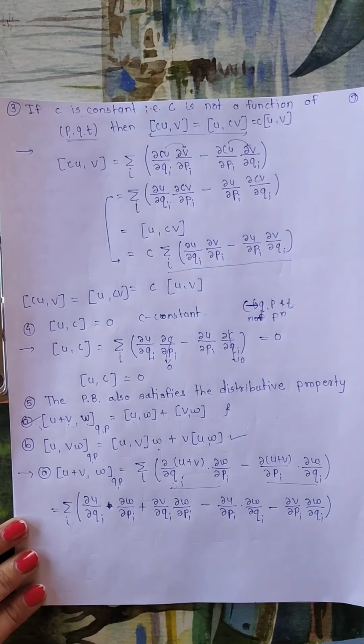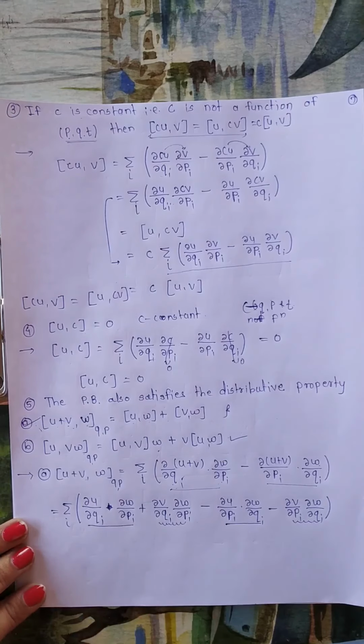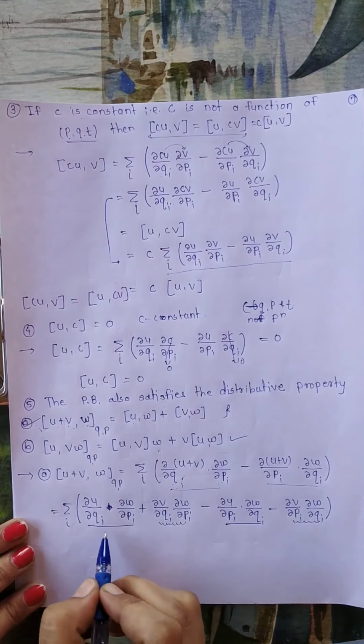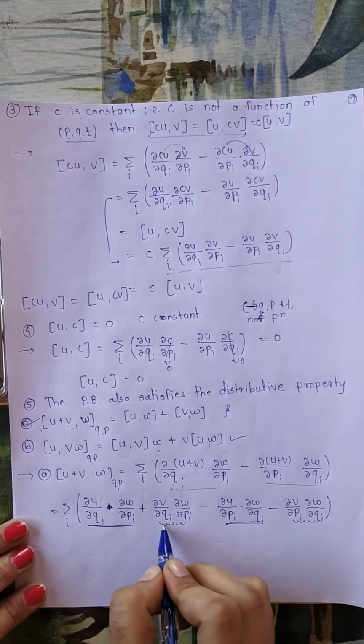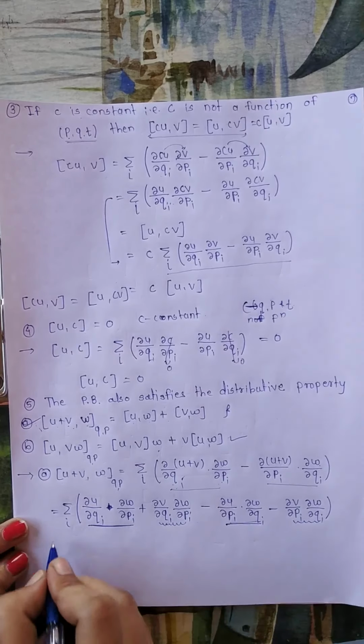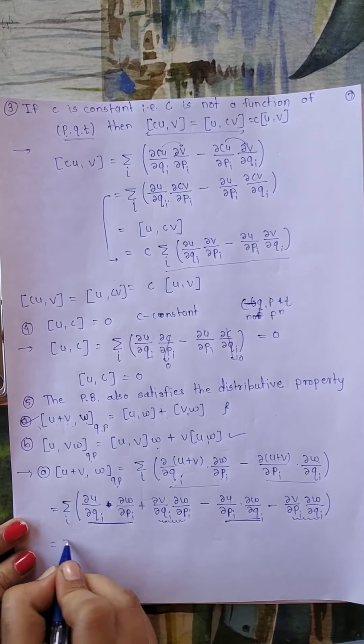Now we will group two terms together. I will group the first term and third term, and then I will group the second and last term, and I will write summation separately for both.